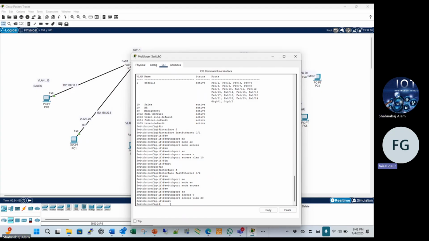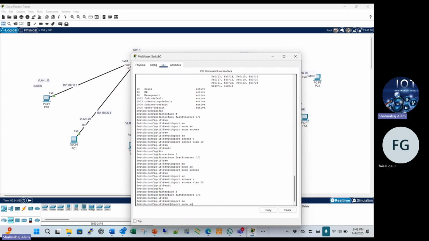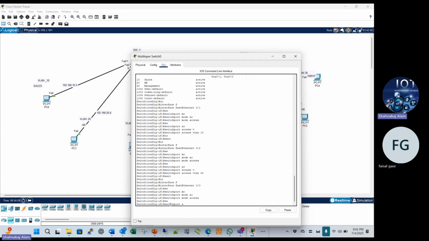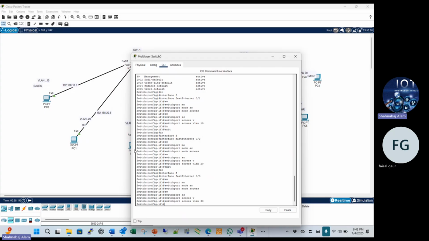Again I run the command interface fastethernet 0/3, switchport mode access and switchport access vlan 30. Now we are assigning all 3 ports to separate VLANs.